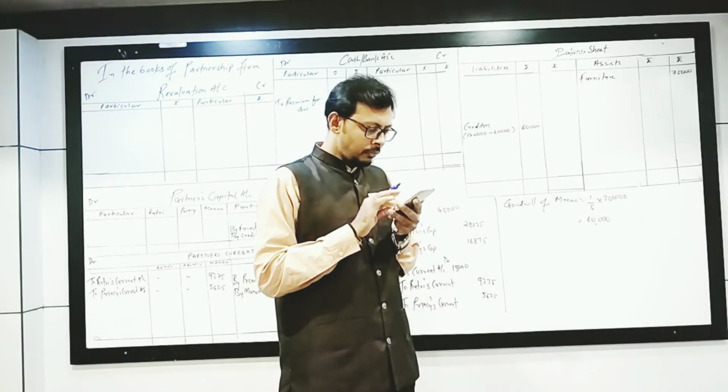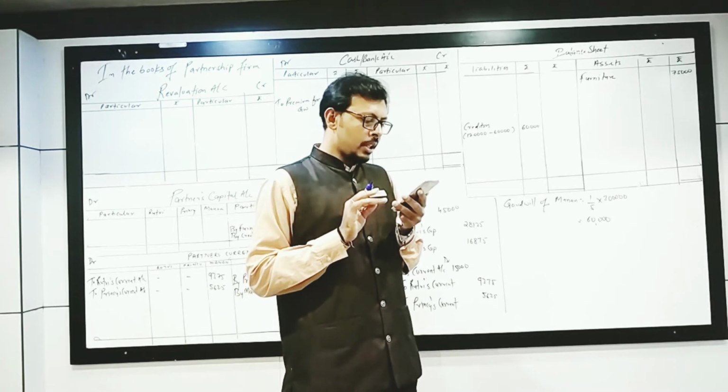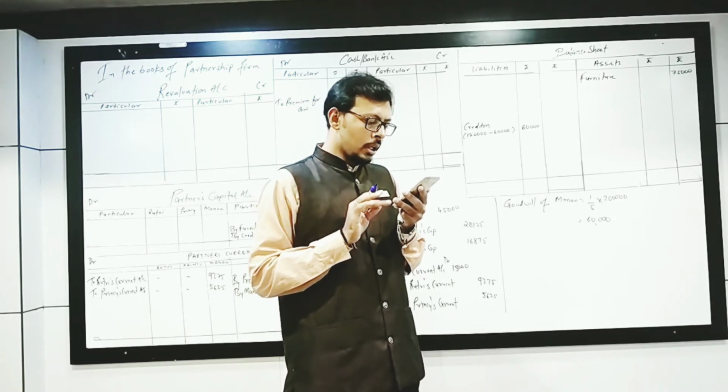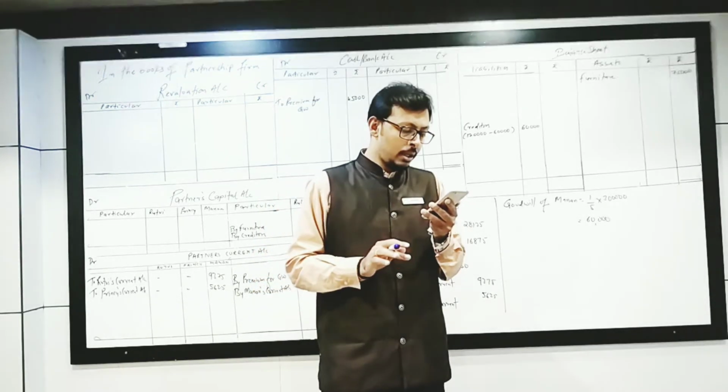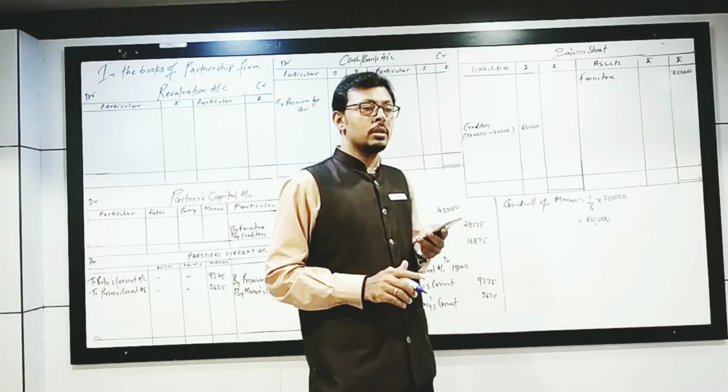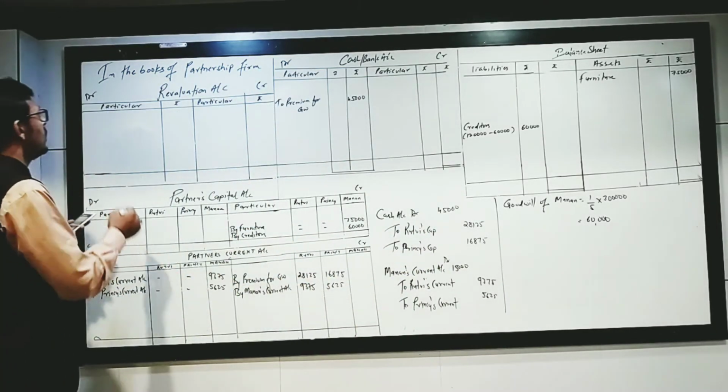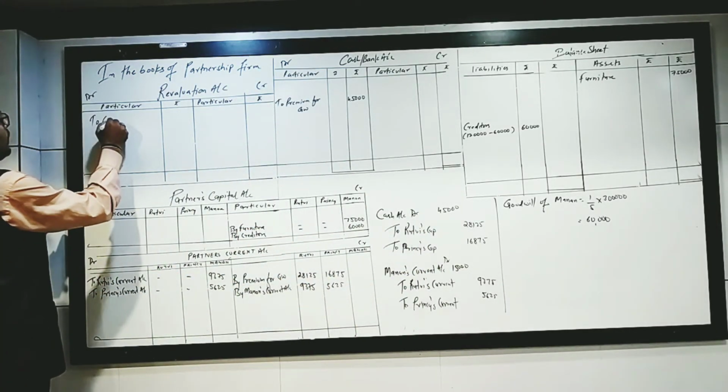Next. Credit purchase of rupees 15,000 which were not recorded in the creditors account and purchase account, but it is included in closing stock. Credit purchase means the amount is yet to be paid. We have not yet paid the creditors, so it is a loss for the enterprise. So record it on the debit side of the revaluation account.